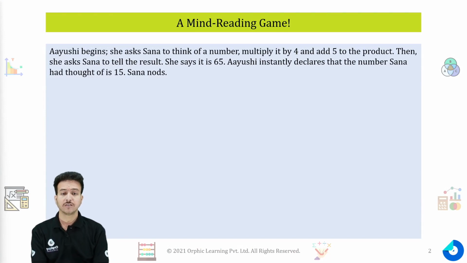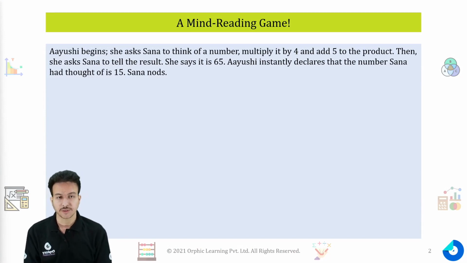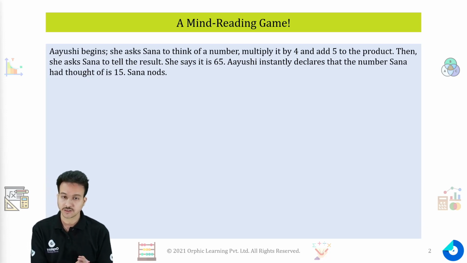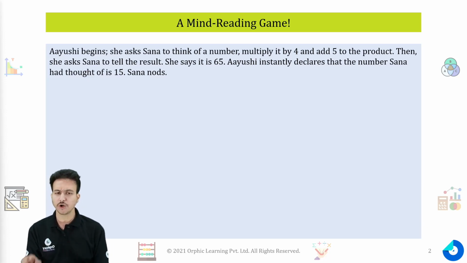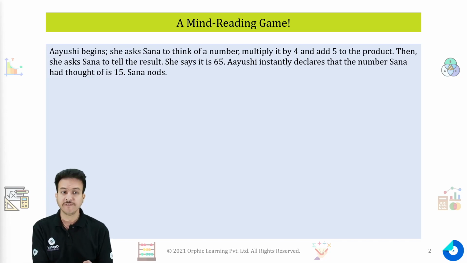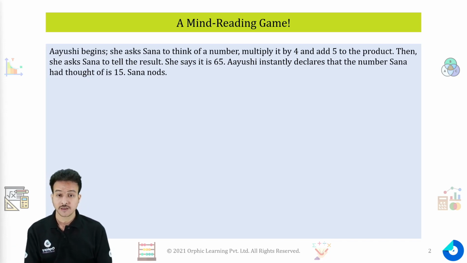So let's start understanding this chapter with a mind reading game. In a class, Ayushi is a student. She asks Sana, another student of the same class, to think of a number, and then she asks her to multiply it by 4, then add 5 to the resultant, that is to the product. Then Ayushi asks Sana to tell the result. She says it is 65.